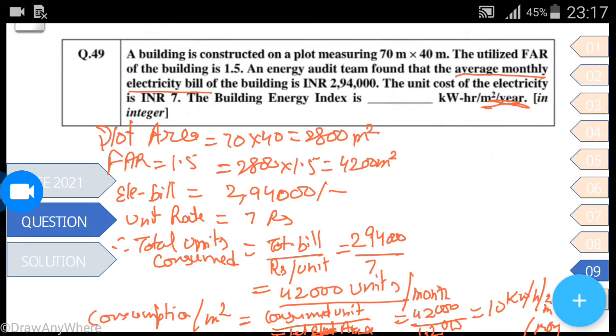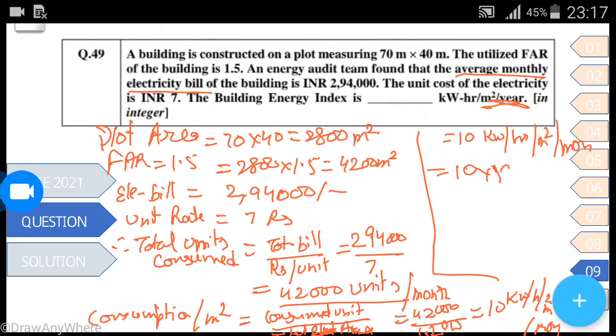Till now we have considered per month, so let me write here, is equal to 10 kilowatt hour per meter square per month. So for year what we have to do, we have to multiply by 12. So 10 multiplied by 12 is equal to 120. So answer would be 120 kilowatt hour per meter square per year. I hope everyone has understood this.